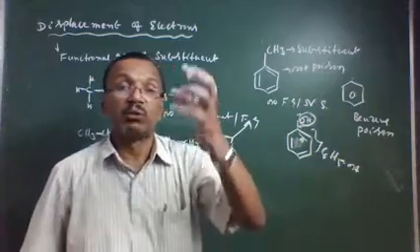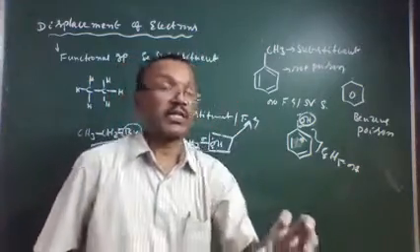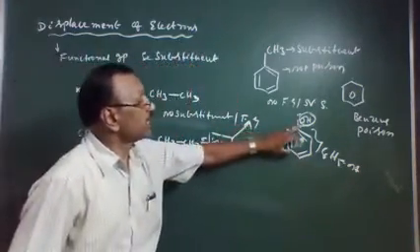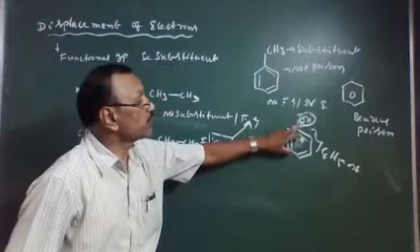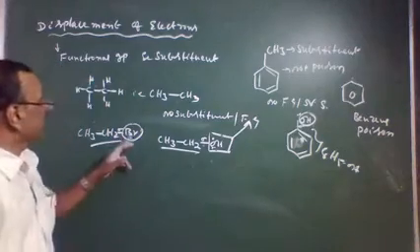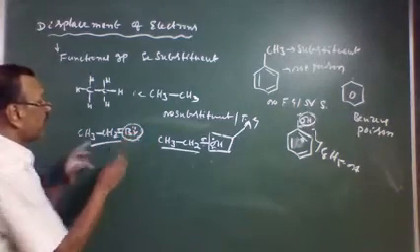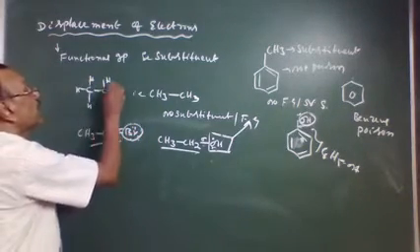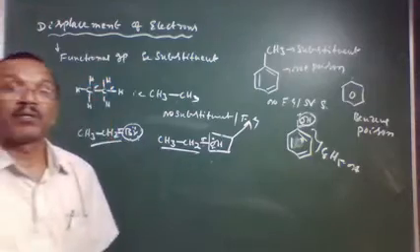While carrying out the reaction, displacement of electrons takes place. Here sigma electrons and pi electrons, as well as lone pair of electrons. Here lone pair and sigma electron displacement takes place. Here only sigma electron displacement takes place.